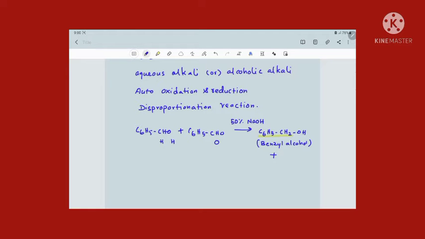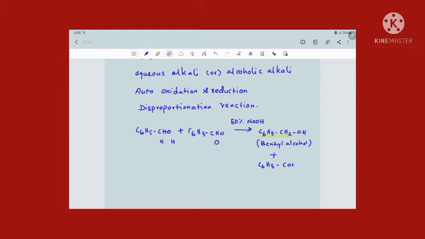The other benzaldehyde is undergoing oxidation. You know very well that an aldehyde on oxidation will give carboxylic acid, so benzaldehyde on oxidation will give benzoic acid. But normally we do this reaction in presence of 50% NaOH, so once the acid is formed, it will react with the base and become a salt of that acid.